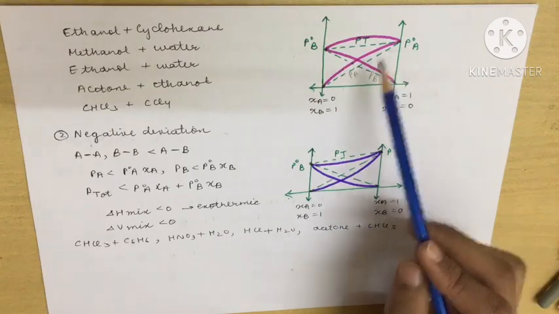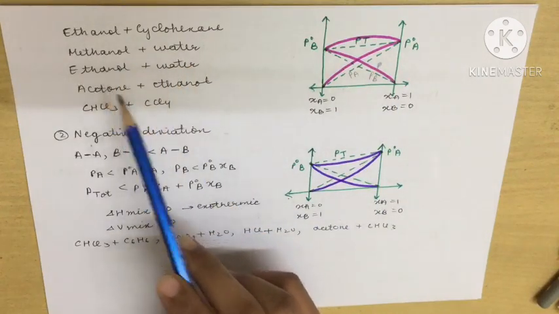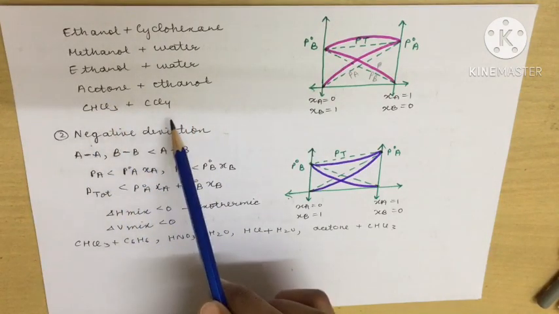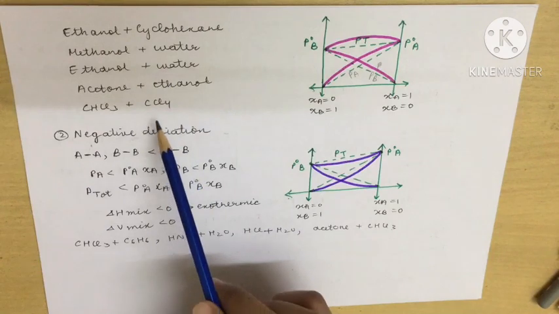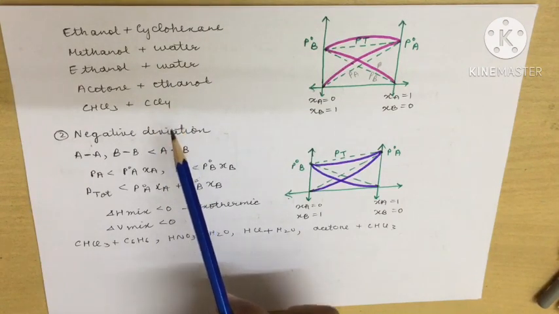Now there are some examples like ethanol and cyclohexane, methanol and water, ethanol and water, acetone and ethanol. Then there is chloroform and carbon tetrachloride. So these are those which show positive deviation from Raoult's law.